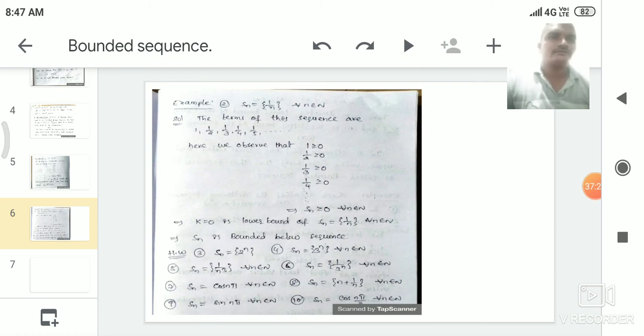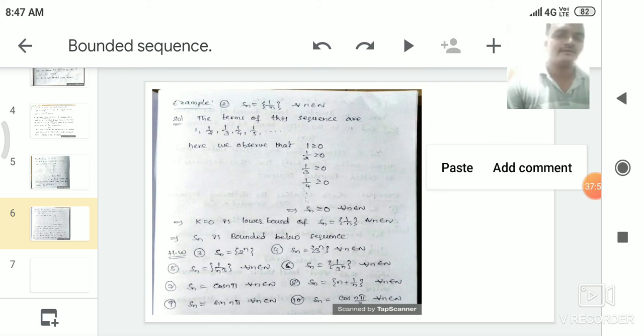So here we observe that 0 is always less than or equal to 0, as well as greater than or equal to 0. That means Sn equal to sin n pi is a bounded above as well as bounded below sequence. Why? Because here 0 is the least value as well as the greatest value for the sequence Sn equal to sin n pi.